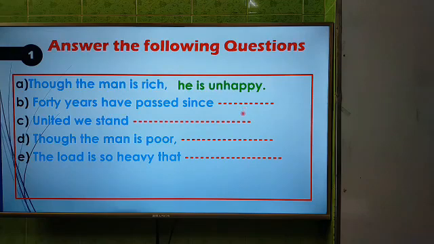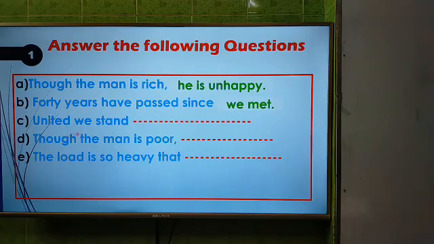So the answer will be we met or his father died. That means this clause will be in the past indefinite. Here the subject is we and met is the past form of meet, so it is in the past indefinite.